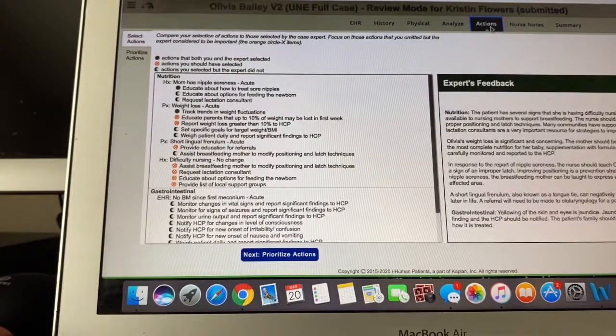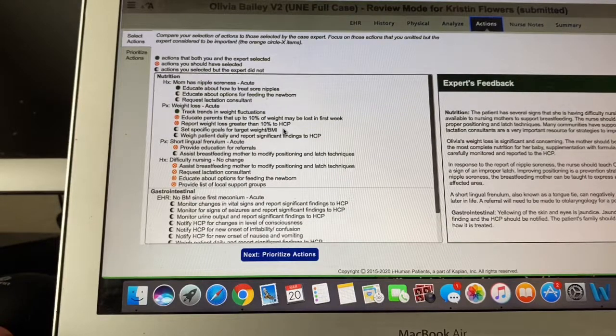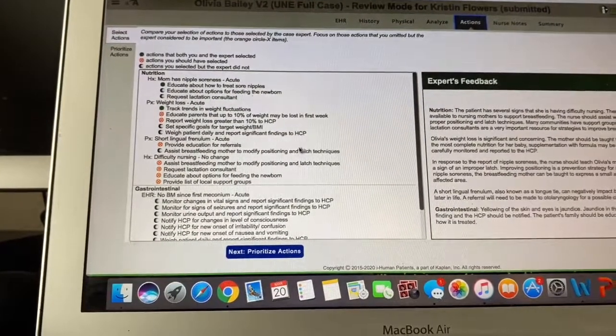So then we move to actions. For actions, I would say the most important piece about this is to figure out which piece fits under which problem that's going on. So you really want to pay attention during this, because this is your most complicated area, I would say. Even if you put something under a different category and it was the correct action, but it was under the wrong description of what's going on or the problem, you're going to get that wrong.